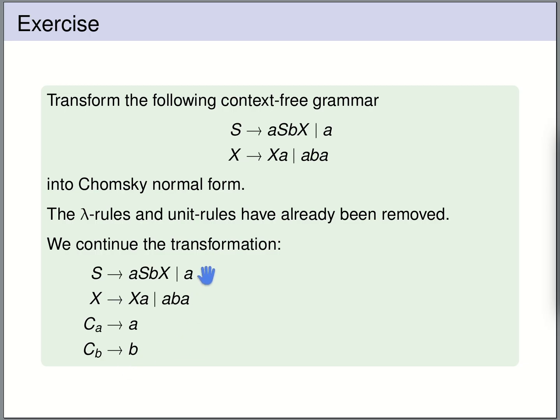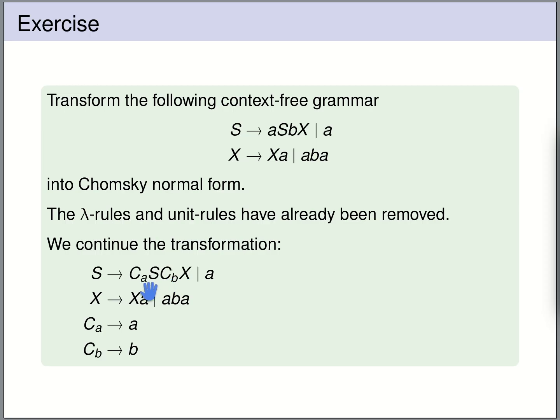Next, we are going to transform all those rules of our grammar where the right-hand side has at least length 2. What are we going to do? We are going to replace the terminal letters in those rules by the fresh variables that we've just introduced. So we start with this right-hand side of our rule for S. We replace A by CA and B by CB. We replace all the terminals in the right-hand side because this right-hand side has length at least 2.